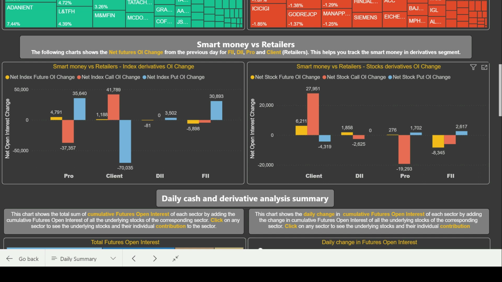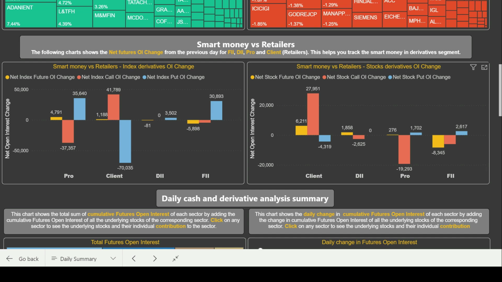And mostly the trend is identified by using the index positions and the index trend. Because there are 160 stocks in FNO and it is difficult to find out in which stocks the FIIs have made positions. And when it comes to analyzing the FII's data, we'll give more weightage to the index positions of derivatives and then we'll look at the stock positions.